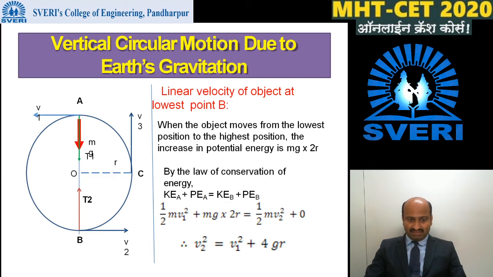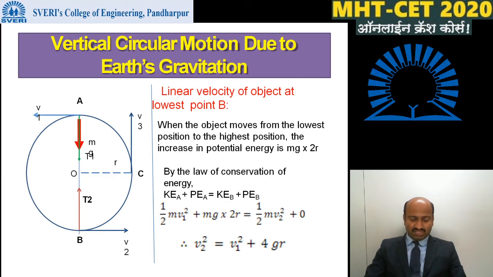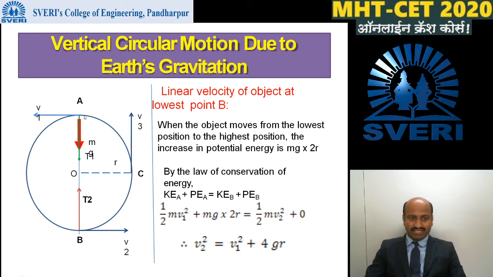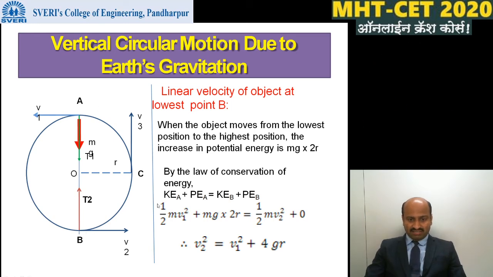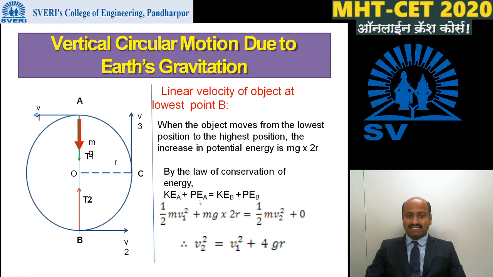Total energy at point A is equal to total energy at point B. Then kinetic energy at point A plus potential energy at point A is equal to kinetic energy at point B plus potential energy at point B.